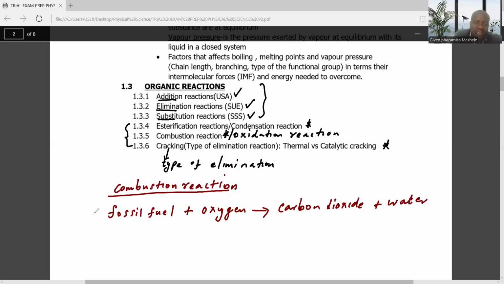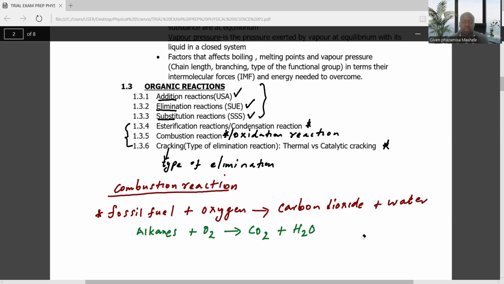So which means that when you are dealing with combustion reaction in your syllabus, we use the alkanes. If we take the alkanes and combine them with oxygen, we're always going to get carbon dioxide plus water, when the heat of reaction is less than 0. We'll talk about that later.